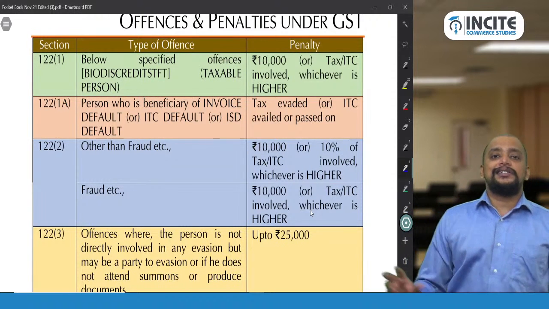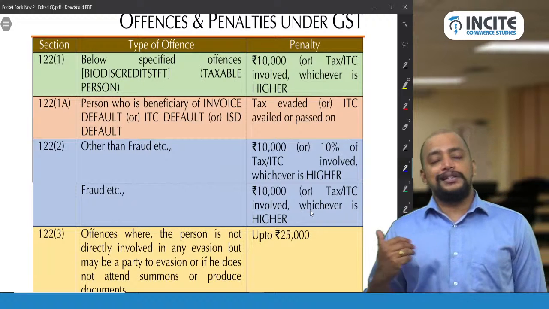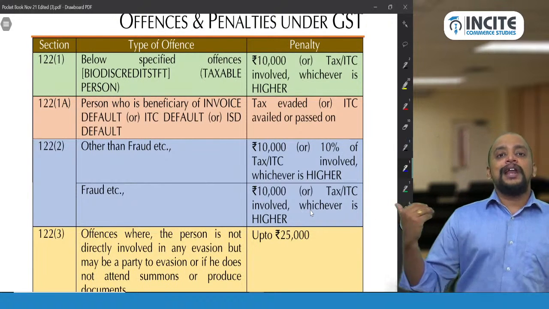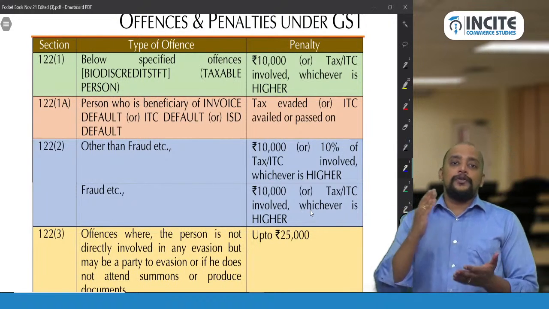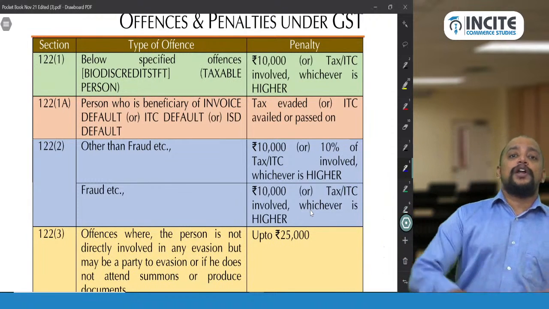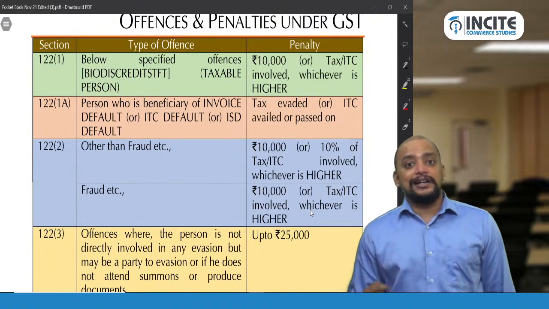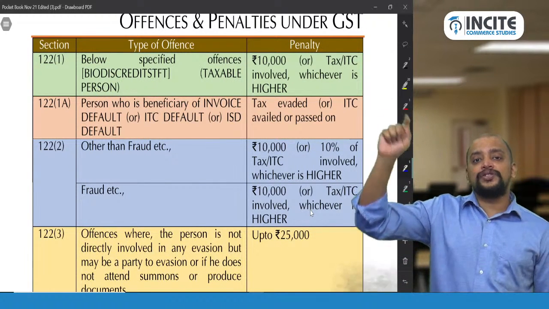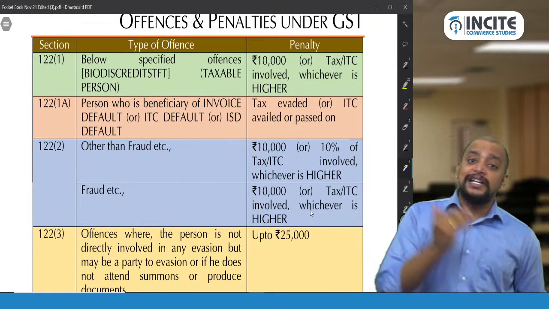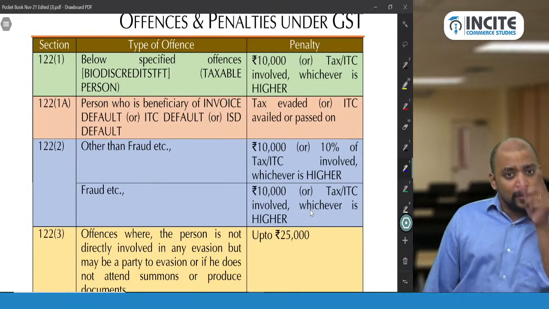Suppose the question says IGST 30,000. Now you need to write the penalty payable under section 122 subsection 1 of the CGST Act shall be A, 100% of such tax, that is 15,000, don't take 30,000, take 15,000, or 10,000, whichever is higher, 15,000.